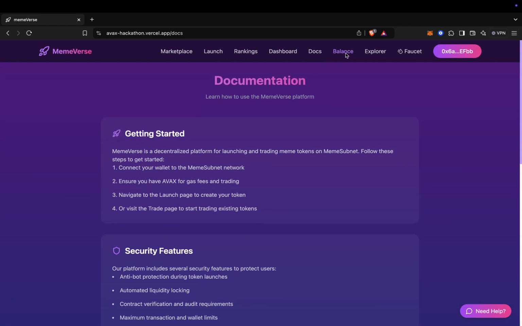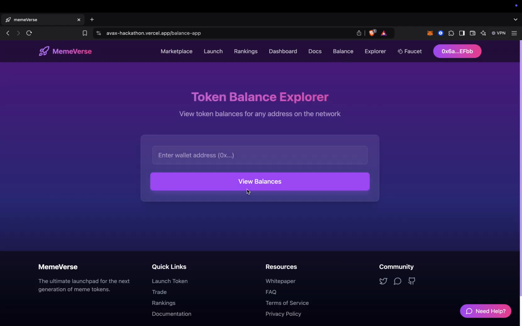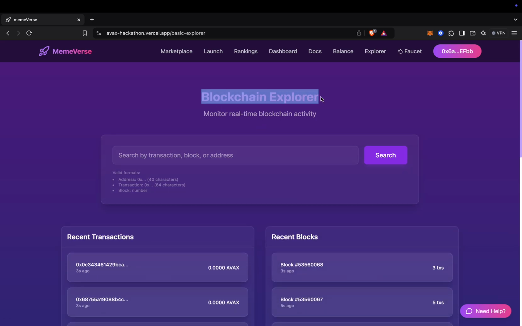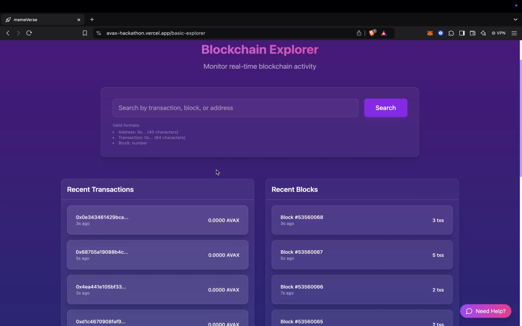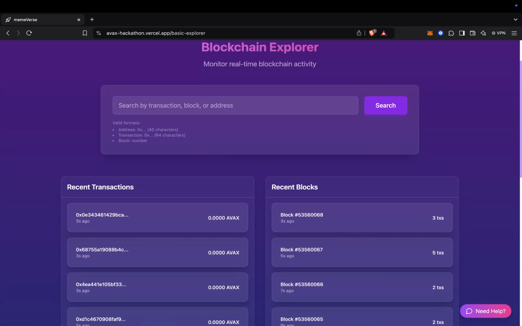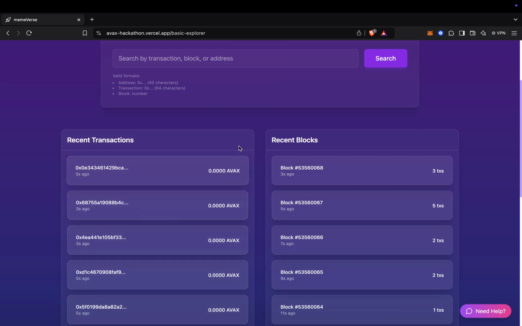So that's about it. We have also used the Ava Cloud API in order to view the token balances for our addresses on the network. And we have also used an Explorer over here, which is a real-time blockchain explorer. It monitors real-time blockchain activity, and these are some of the recent transactions that have happened on the Avalanche mainnet. This will keep refreshing from time to time.